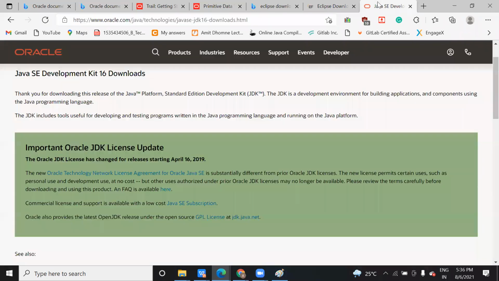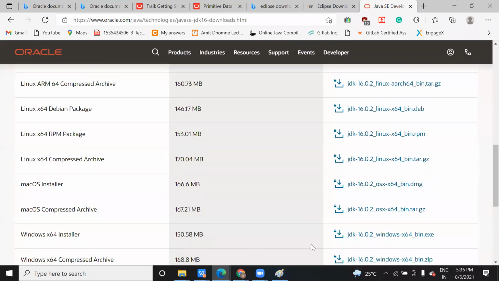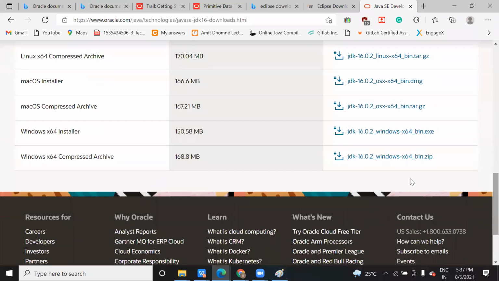And for the JDK, you can see 16, which is the latest one, and 17 will be released in September. So you will obviously get 16. Let me share the Eclipse link. You have all the links with you.